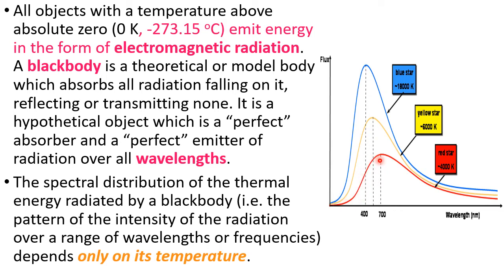So earlier thought was what? Graph should be like this. So decrease in the wavelength, graph should go like this, like this, like this. Intensity should keep increasing, highest, highest, highest. This was expected, but practically they're getting like this.